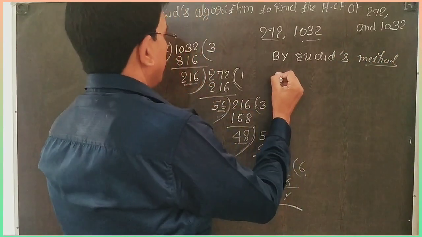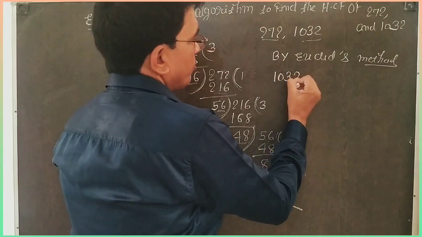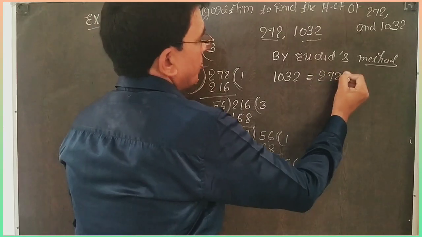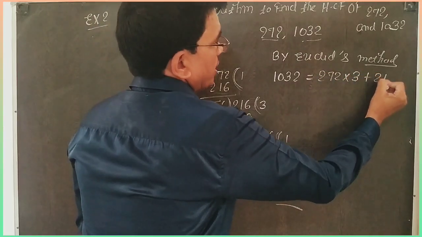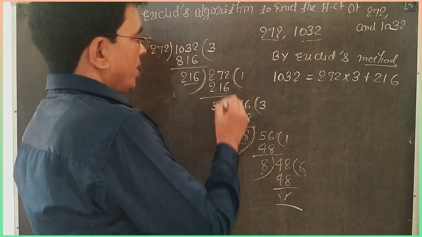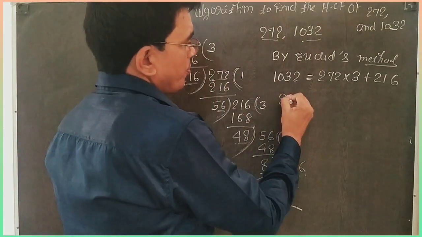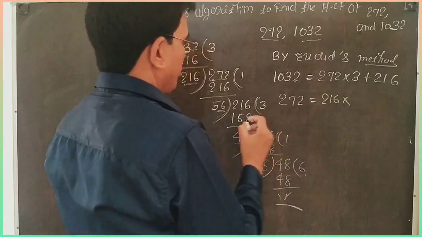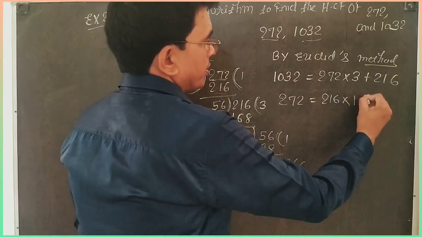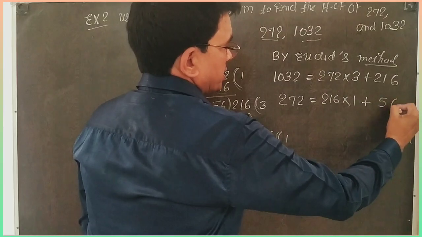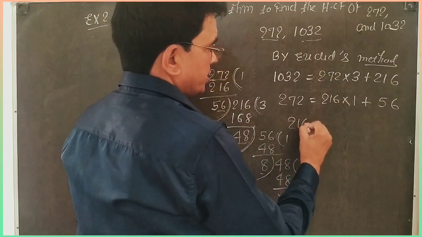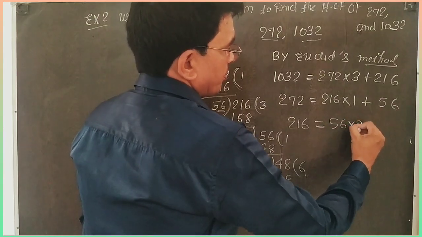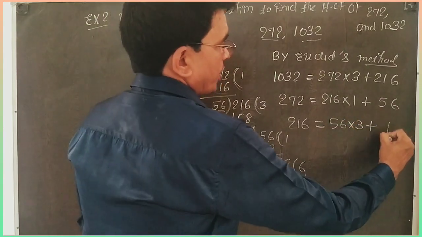You write 1032 is equal to what? 272 into 3 plus 216. Next, what is 272? You write 216 into 1 plus 56. Next, 216 is 56 into 3 plus 48.